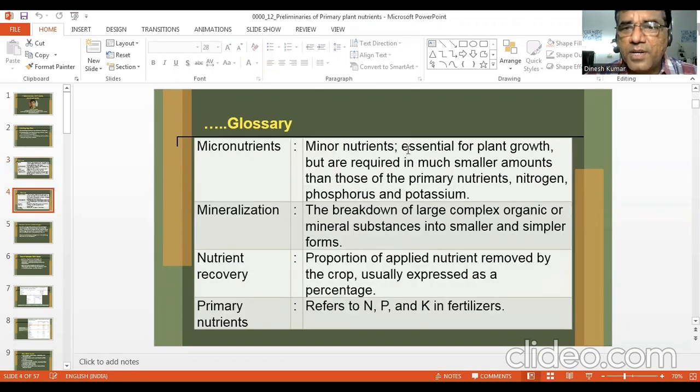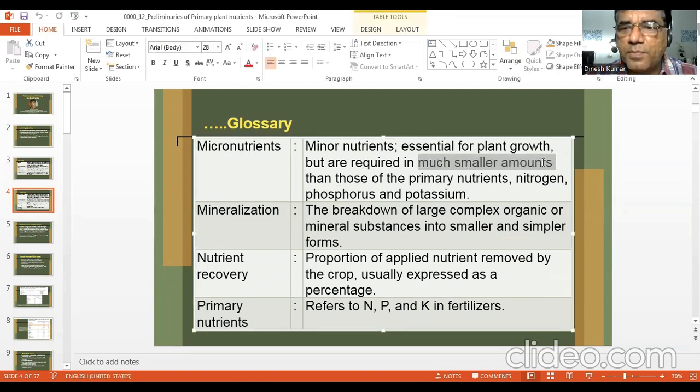Micronutrients are minor nutrients essential for plant growth, but are required in much smaller amounts than those primary nutrients like NPK. So micronutrients are 8 in number. Mineralization is the opposite of immobilization. Nutrient recovery is the proportion of applied nutrient removed by the crop, usually expressed as a percentage. Primary nutrients refers to N, P, and K in fertilizers.